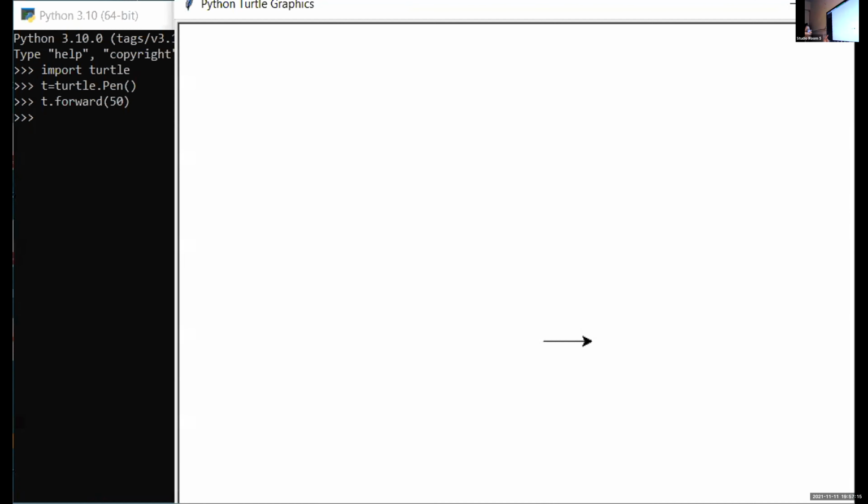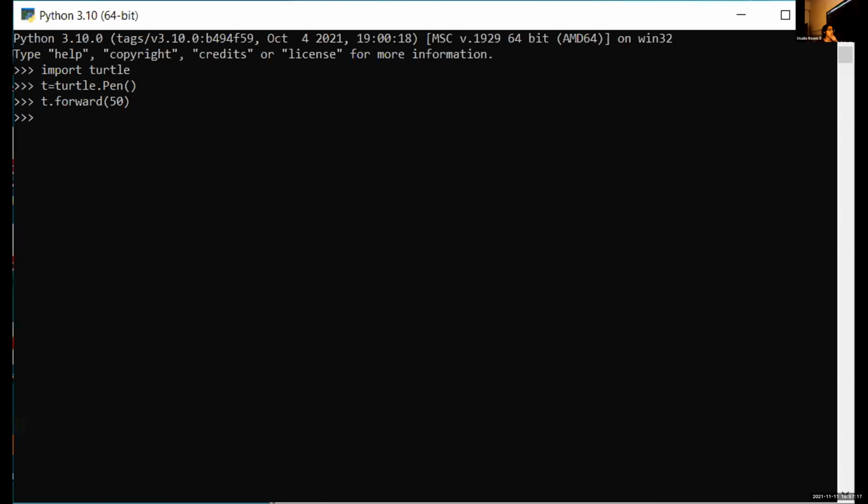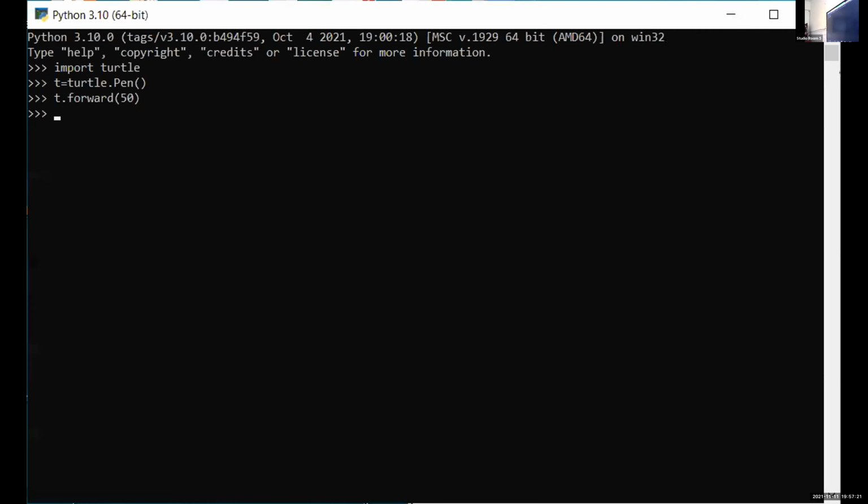Now if I want to turn this turtle, type t dot left. Specify an angle or degree. Try to type 90. If you want, you can type any other degree, no problem. Okay, 60. Now press enter. Show us the output.